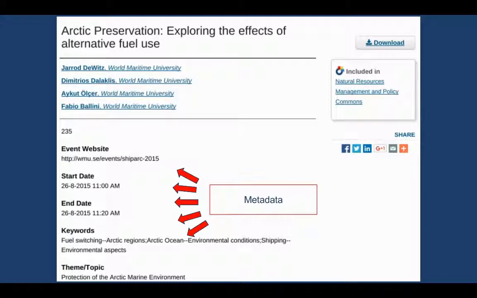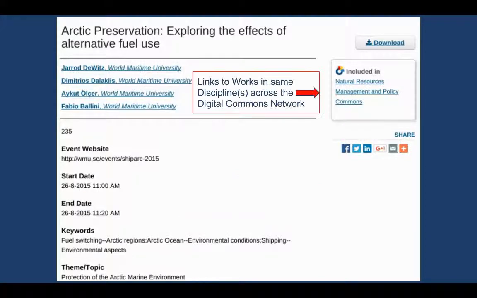Here you have the metadata. We have some customization capabilities here, depending on the collection or document type. But that is handy for searches and for making browse lists. And then you have the links to works in the same discipline. We've only assigned one discipline here, but you can assign many more. And again, this is across the entire Digital Commons network.